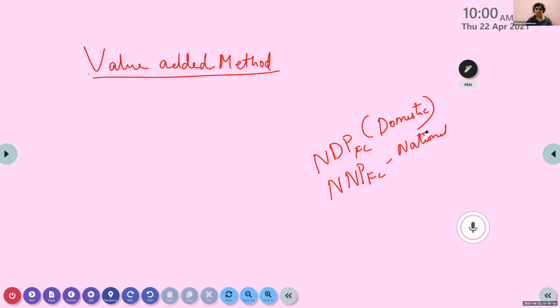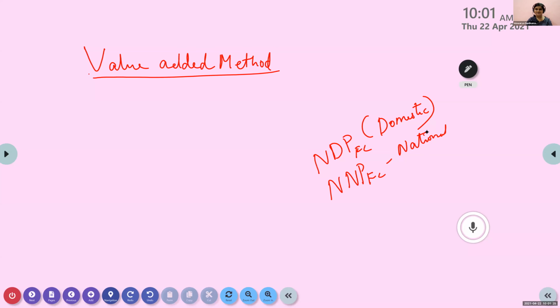Now, NNPFC, how are you getting it? What is the formula for that? Just turn the page and see. What is the formula for NNPFC? NDPFC plus NFIA. What is this NDPFC? The full form I didn't ask, I'm asking you the formula.